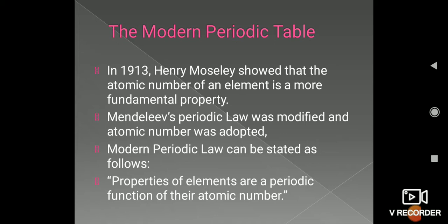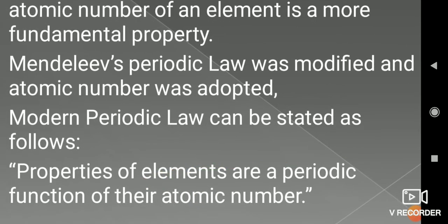So Henry Moseley modified it and adopted atomic number, because he considered that the atomic number of an element is a more fundamental property. He stated the modern periodic law as follows: properties of elements are a periodic function of their atomic number. In Mendeleev's classification, properties of elements are a periodic function of their atomic masses, but it has been modified in the modern periodic law to atomic number.